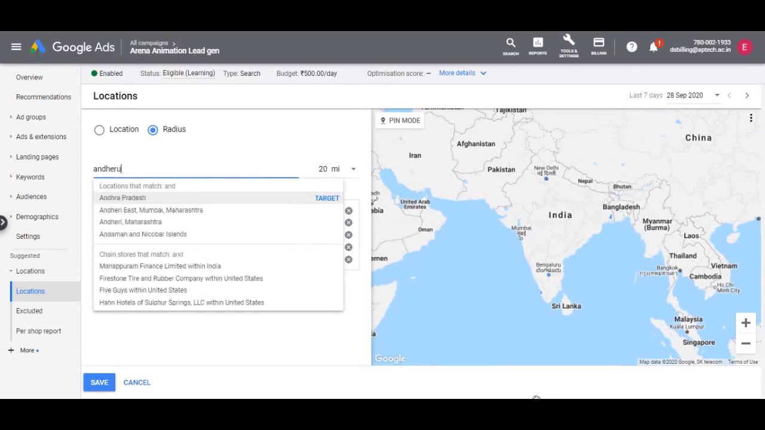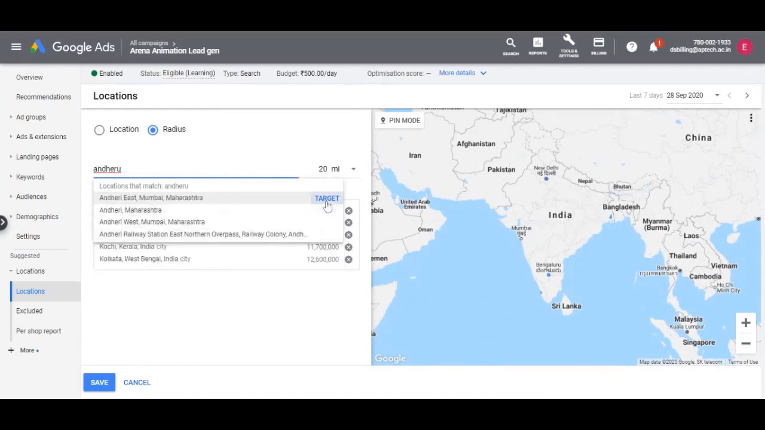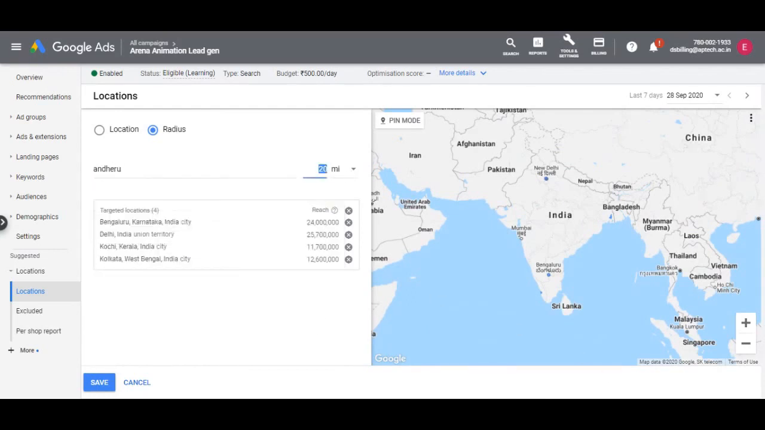You can also target a particular radius around a certain location. For example, 2 kilometers around a location like Andheri East.